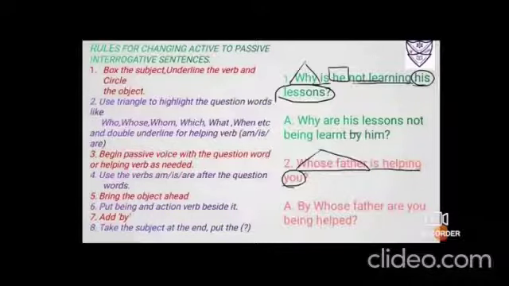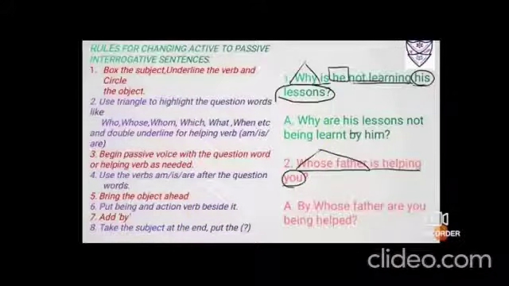7th step is to add by, and finally take the subject at the end. But don't forget to put a question mark as the sentence is interrogative. Let us put these rules into practice with the following sentences. Number 1, why is he not learning his lessons?